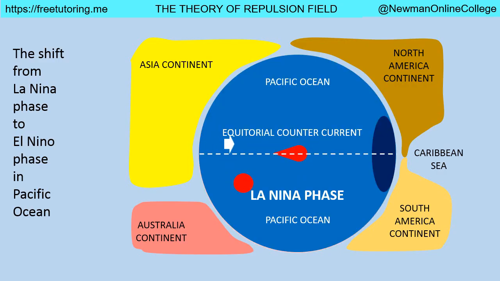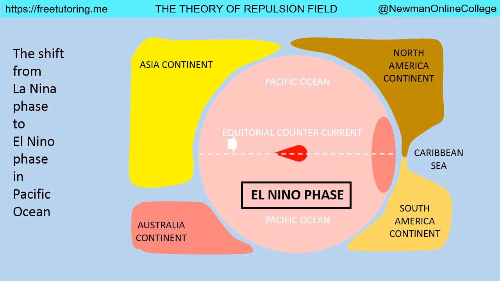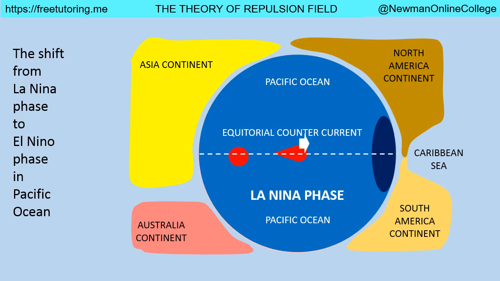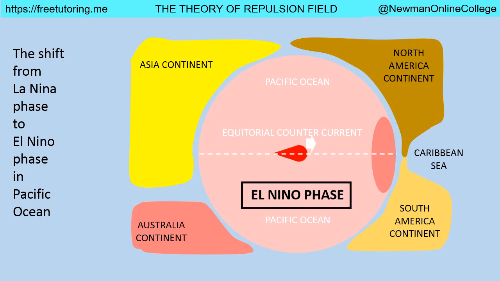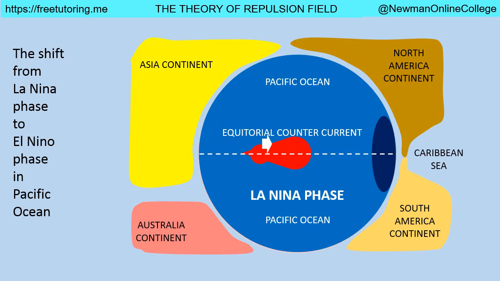Another important conclusion is that without the solar repulsion field, the body of terrestrial rich neutron matter is completely a sphere. There will be no chance for terrestrial rich neutron matter to convert into poor neutron matter. So, there will be no explosion of terrestrial rich neutron matter. Therefore, there will be no earthquake, nor volcano eruption, nor El Niño, nor La Niña.